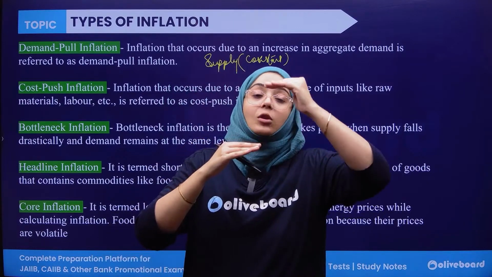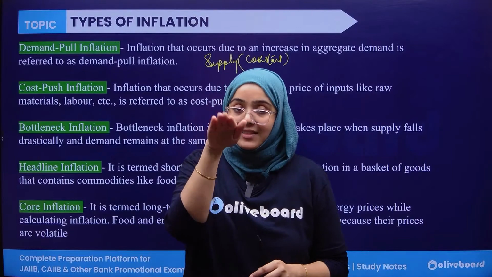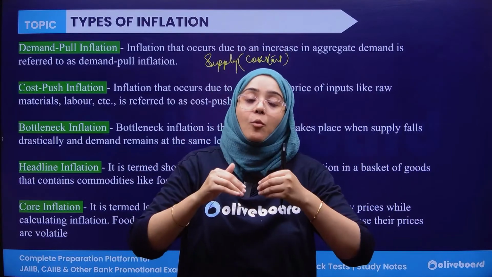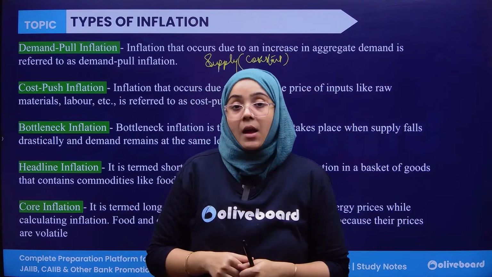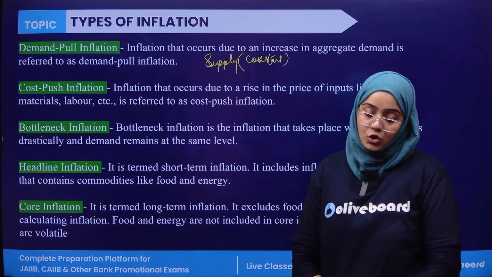The demand of that good is increasing, but the supply is actually constant. Supply is still here, but the demand is increasing, and due to which there is a gap which denotes that aggregate demand is greater than aggregate supply, and this type of inflation is known as demand pull inflation.